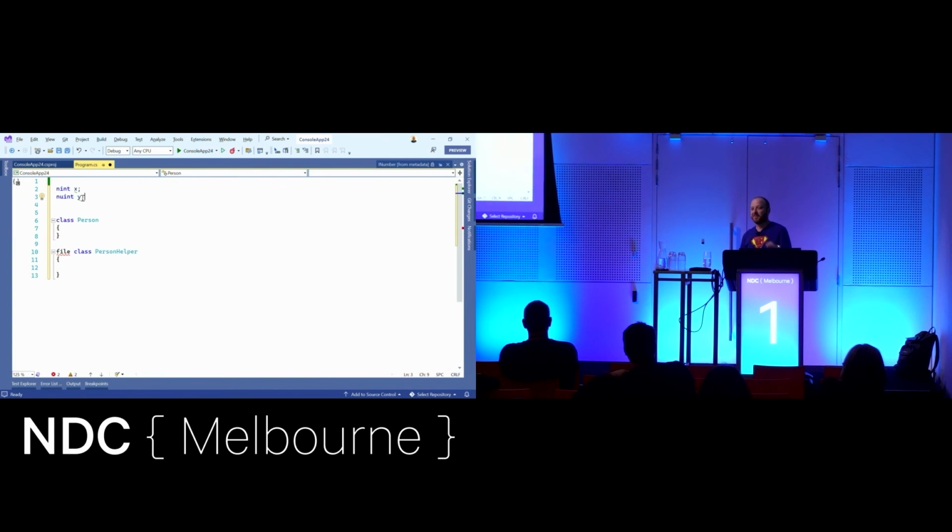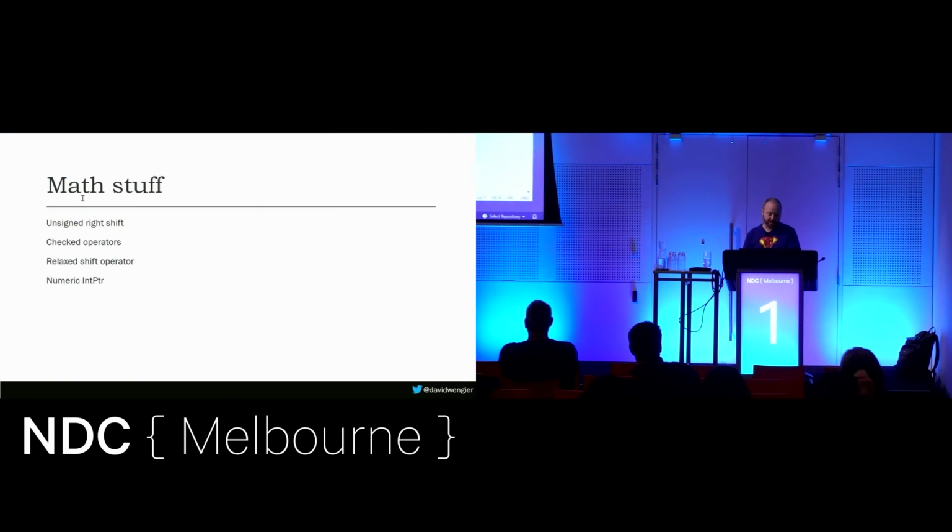But what it does mean is this feature essentially unlocks the ability for the runtime team to create new data types that have no compromises without needing C# keywords. So for example, int is Int32, long is Int64. The runtime team can now create an Int128, and everyone can use it, and there won't be a neat keyword for it, like long, or whatever they would have called it, but everything will just work. And a lot of this is building up on this static interface idea, obviously, because now we can do math on it, that sort of thing. So this numeric pointer stuff is the piece of that puzzle. It's very exciting.